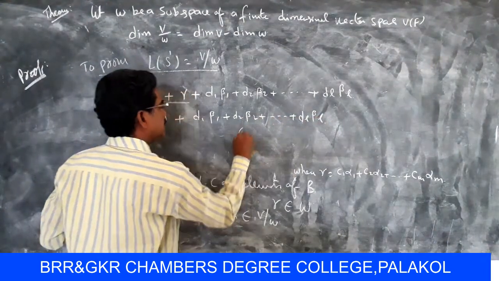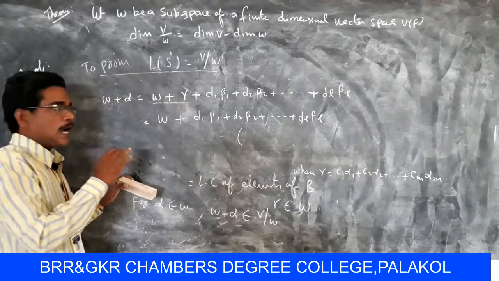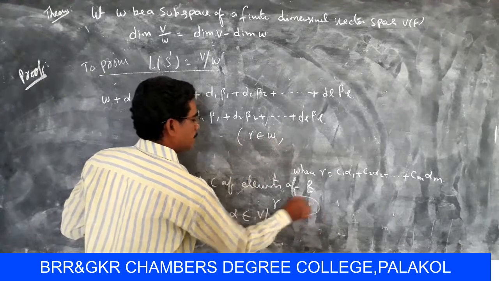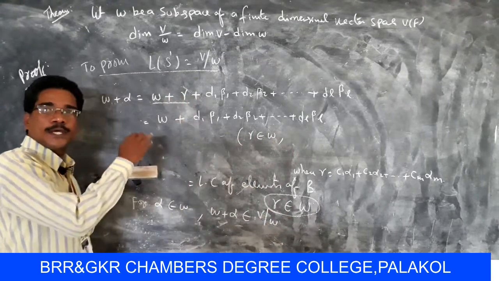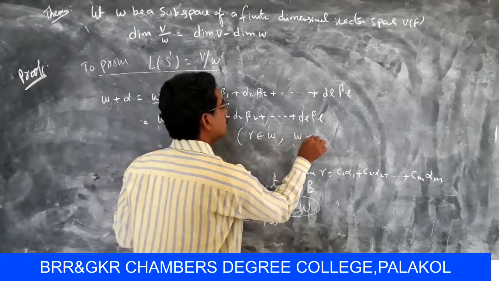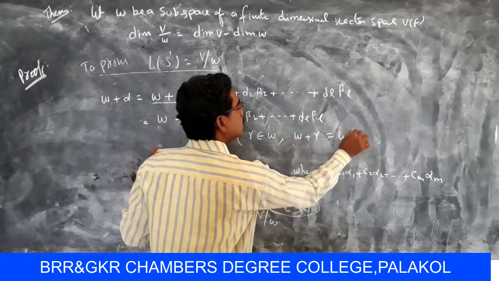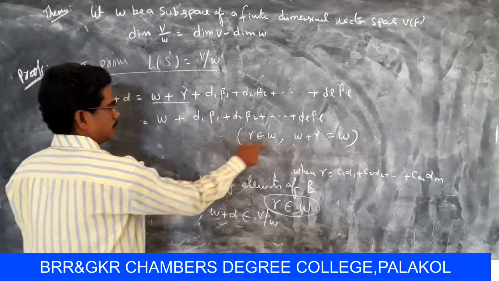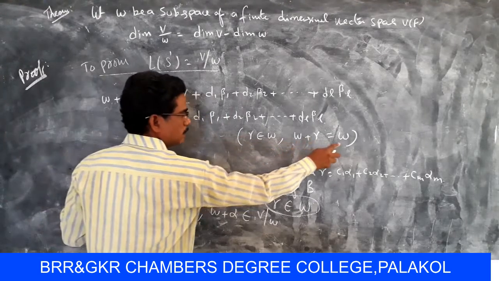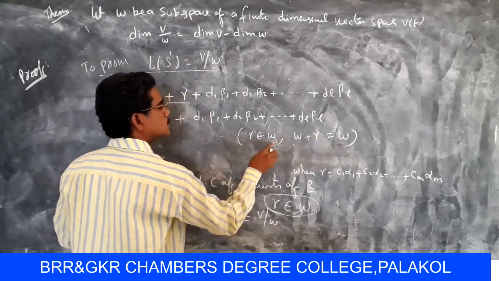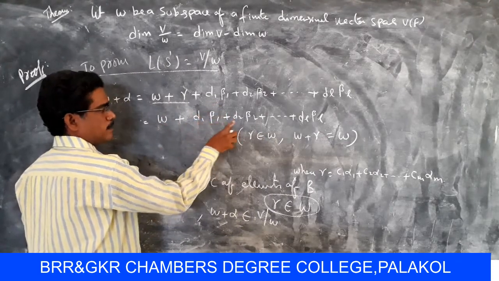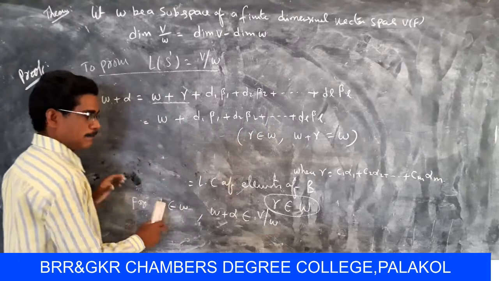since here gamma belongs to W, then W plus gamma equal to W. Using this condition, W plus gamma equal to W since gamma belongs to W, so finally W plus D1 beta 1 plus D2 beta 2 so on DL beta L.